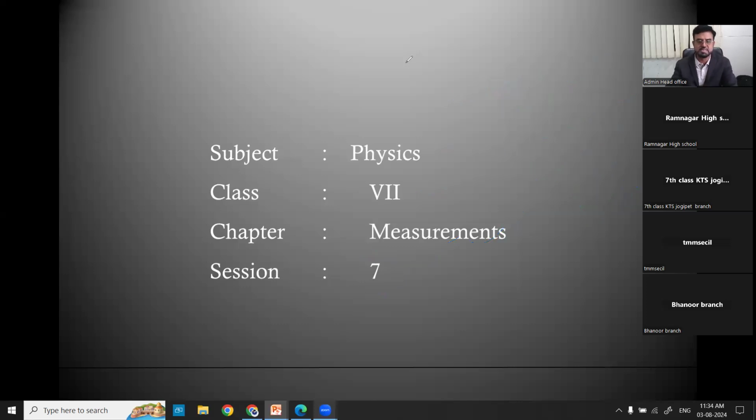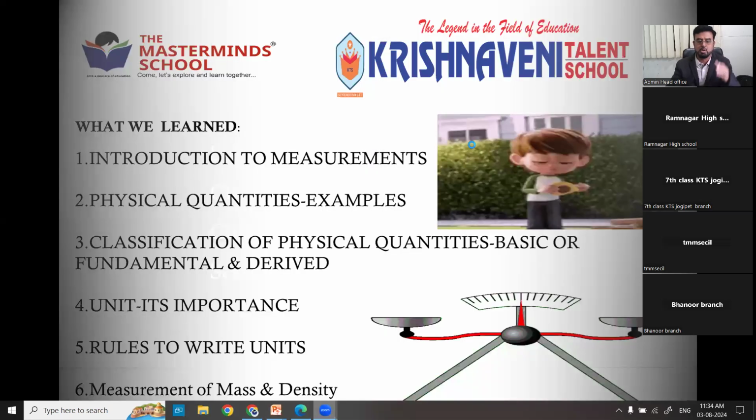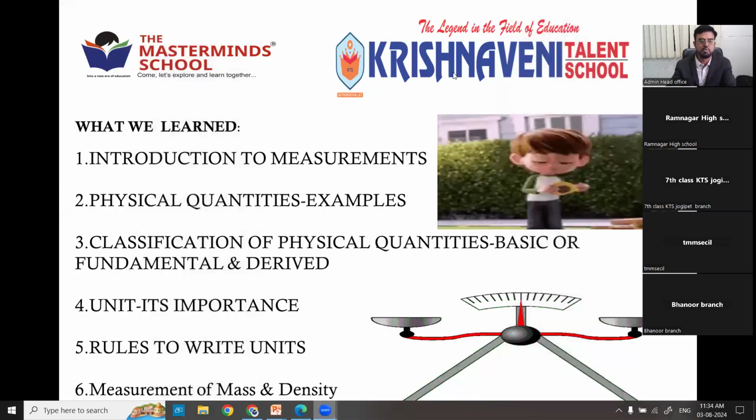As you know, we already discussed many things in this chapter. We covered all these parts, starting from the introduction of measurements. I gave various examples for measurement also. Then we started learning about what a physical quantity is. All the physical properties of a substance which we can measure are called physical quantities.